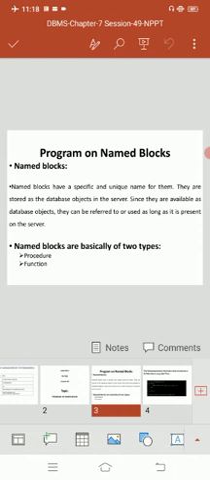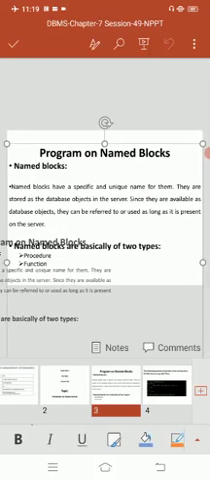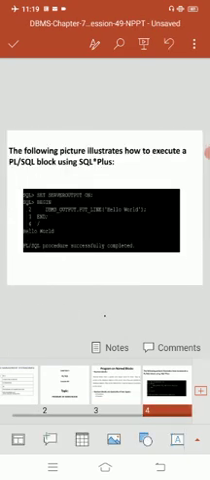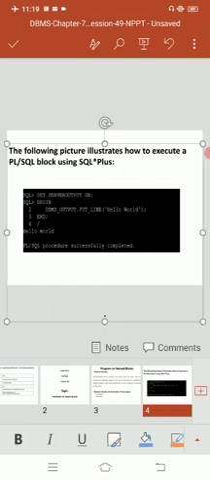Next, the block structure is the same as an anonymous block, except it never starts with the keyword declare. Instead, it starts with the keyword create, which instructs the compiler to create a database object. The blocks can be nested within other blocks. That is called a named block. It also contains nested blocks. Already you know some information about nested blocks. Nested means a block within another block is called a nested block. Okay, fine.